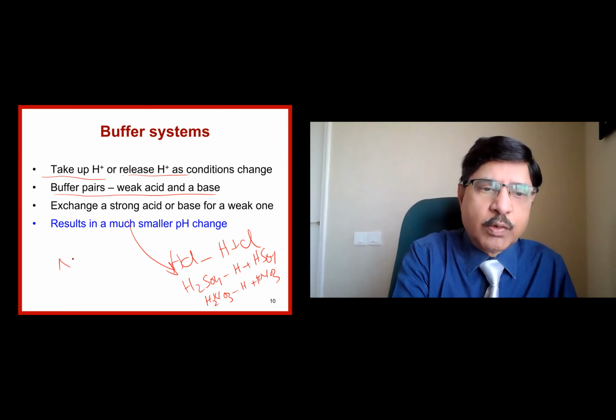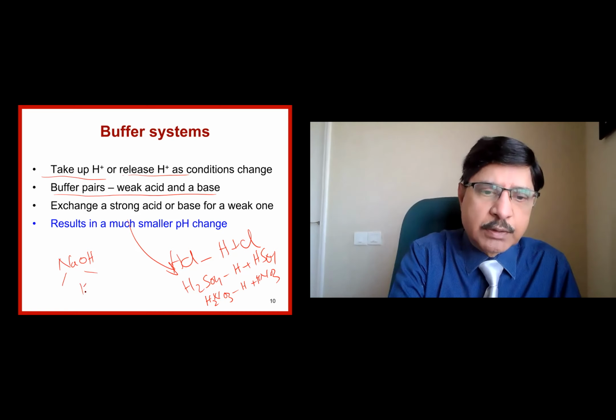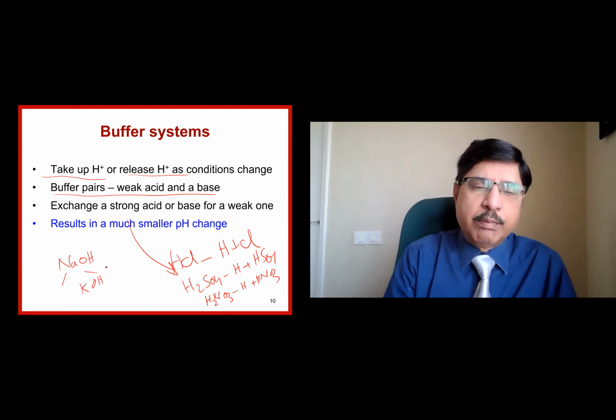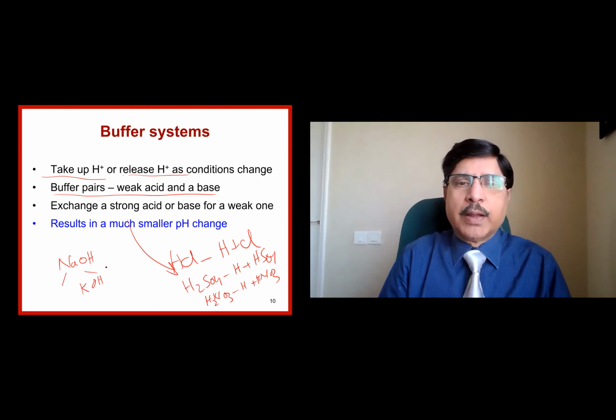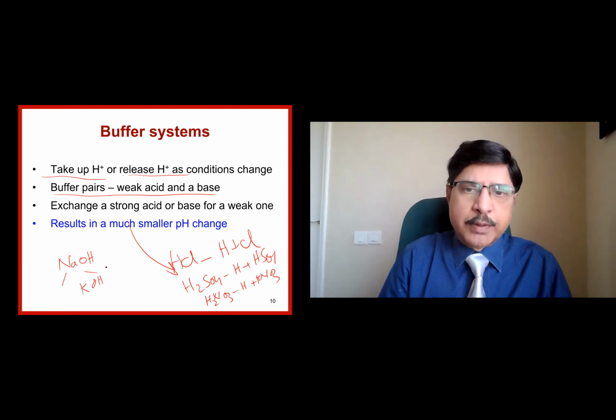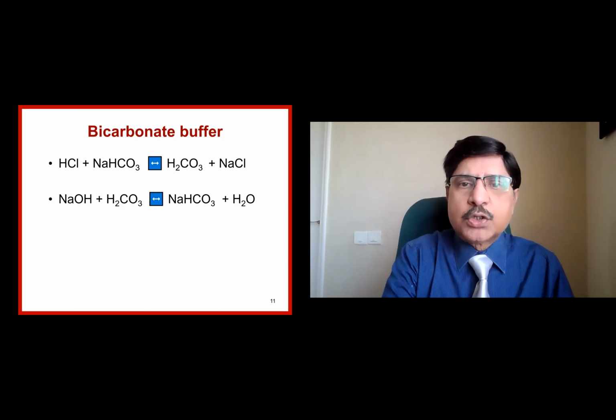For example, NaOH is a very strong base, so it dissociates into sodium and hydroxide group. Likewise, potassium hydroxide is a very strong base. Weaker bases are like dihydrogen phosphate, monosodium dihydrogen phosphate. Now the common formula is hydrochloric acid plus NaHCO3 gives H2CO3, carbonic acid, a weaker acid, and NaCl.